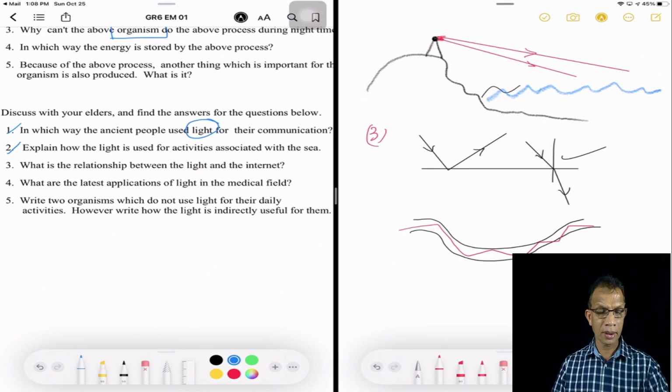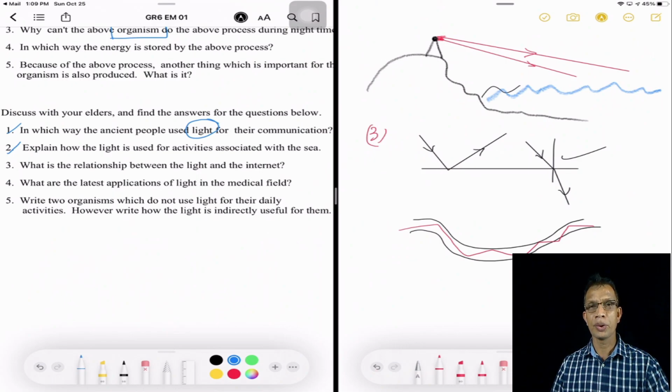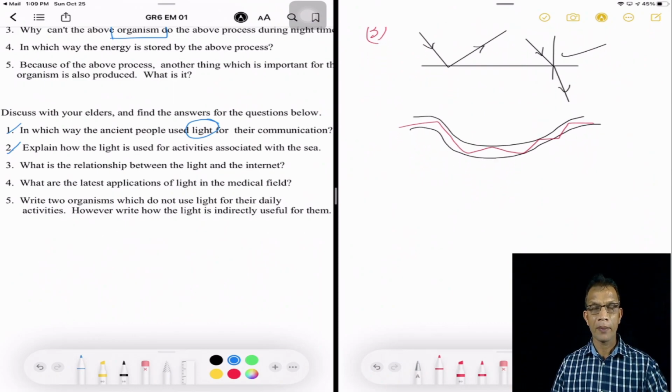So the correct answer here, what is the relationship between light and the internet? Yes, optic fibers are used to send and receive data from one place to another. So the internet depends on optic fibers. Sometimes you might have experienced slow internet when using Wi-Fi or a mobile network, but if you are using the fiber line, the speed of the internet is very fast.